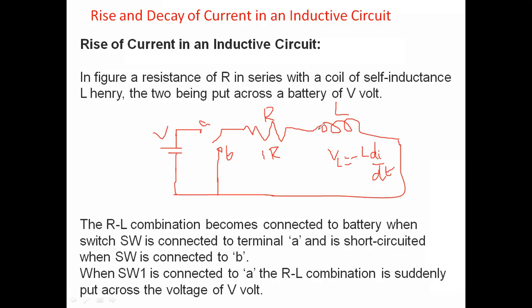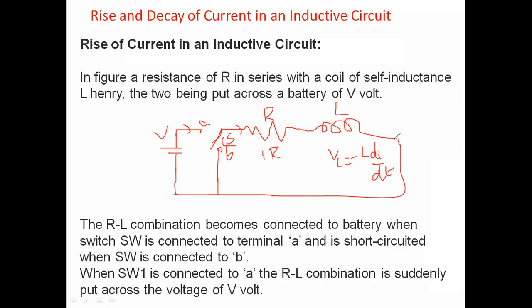First of all, consider the switch S. Initially we connect the switch S to A. Then the current flows in this direction, through the inductor.